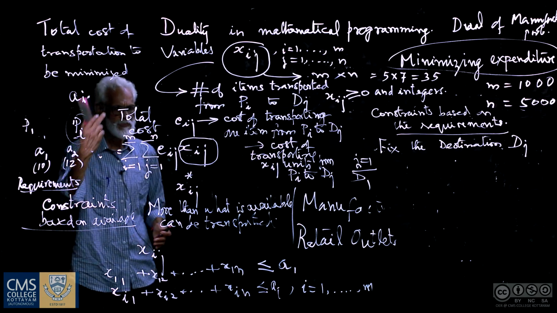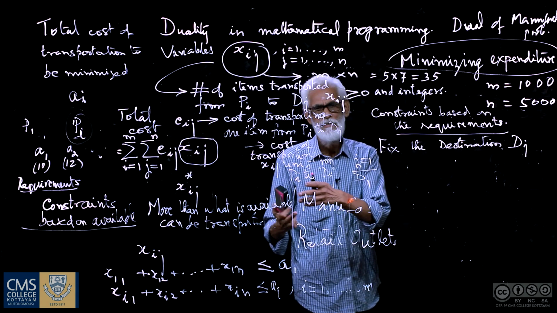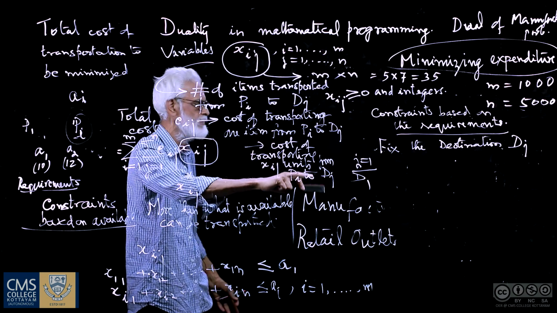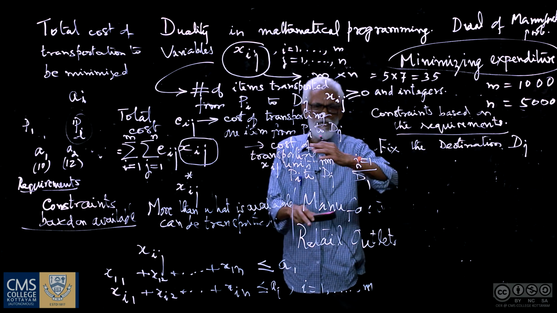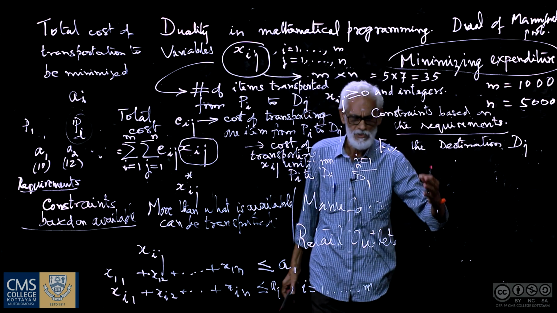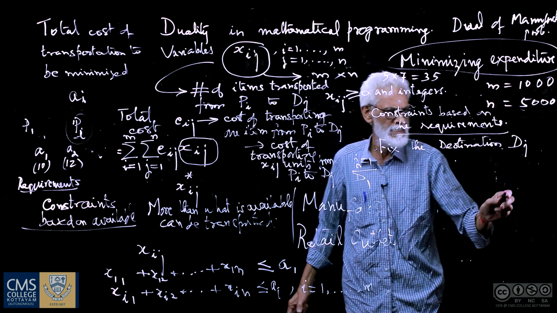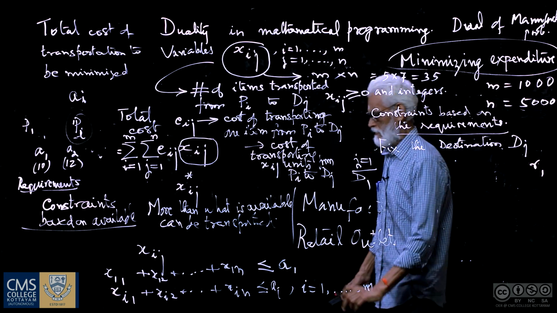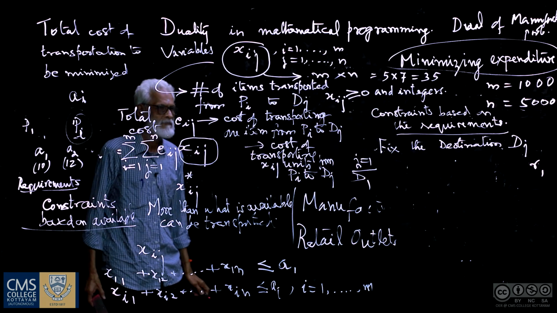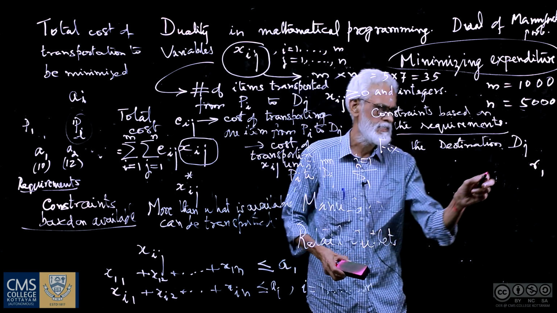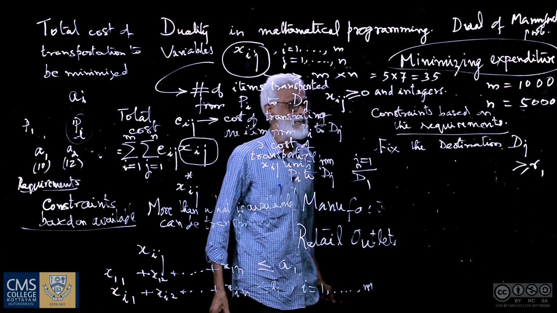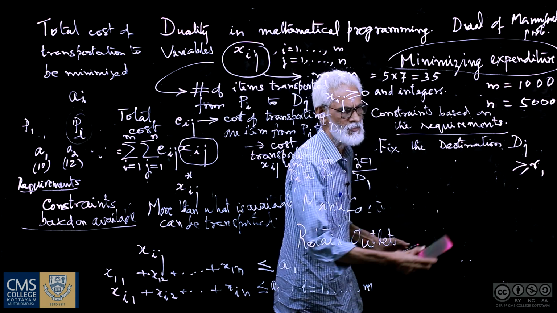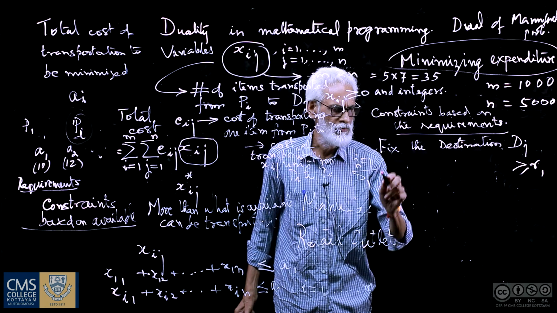What is transported from the various plants to the fixed destination d1 should be at least as much as what is required there. The requirement there is R1 because it is d1. So at least that much should be transported, equal to this.